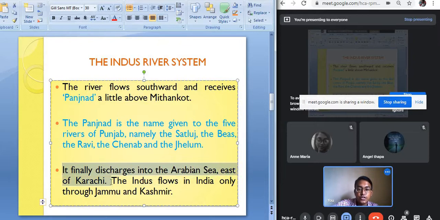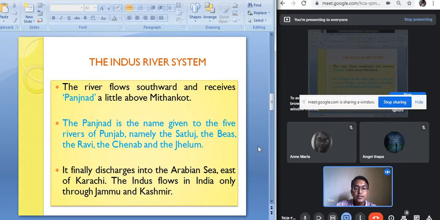east of Karachi. The Indus flows in India only through Jammu and Kashmir, not through any other state. So the Indus River is the most important Himalayan river only in the northwestern part of our country. Basically it is important for Jammu and Kashmir, Punjab, Haryana and all.